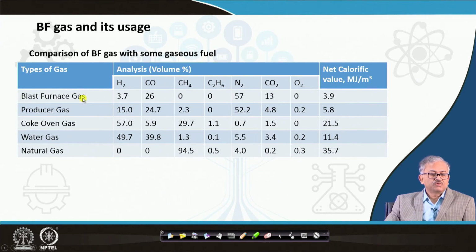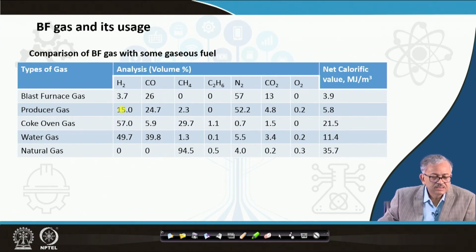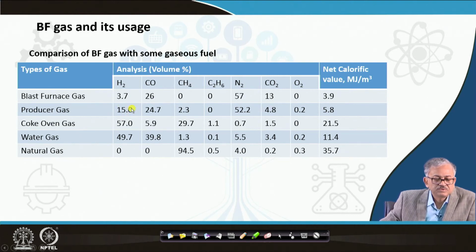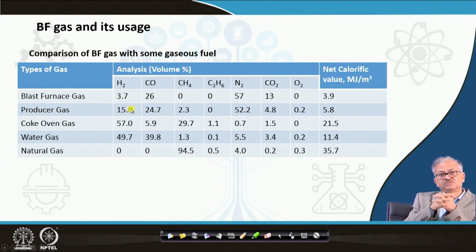Now, we are comparing this blast furnace gas with some other gas. One is called the producer gas, a very important gas. In the plant you can find producer gas is basically if you burn carbon with air or steam, you can generate some producer gas. So, in this case, you can have hydrogen, 15% hydrogen will be there, because if you use the steam, some hydrogen is also coming. You are basically gasifying the carbon in presence of steam and air.